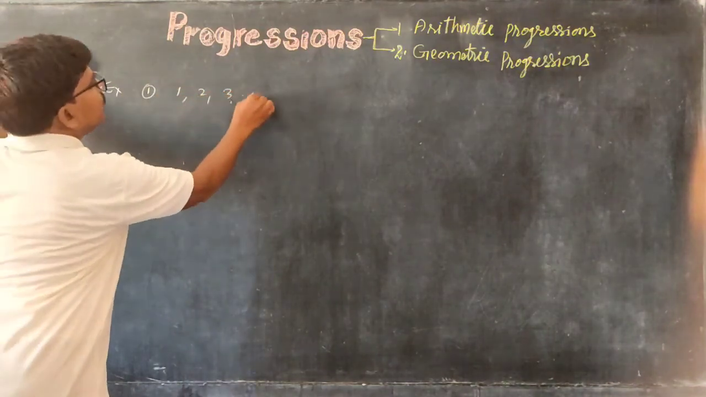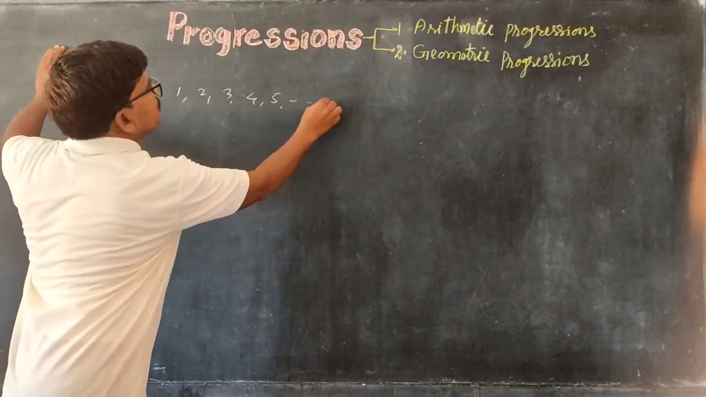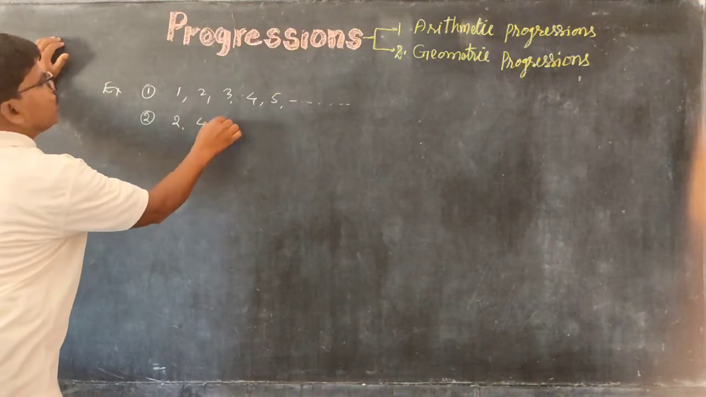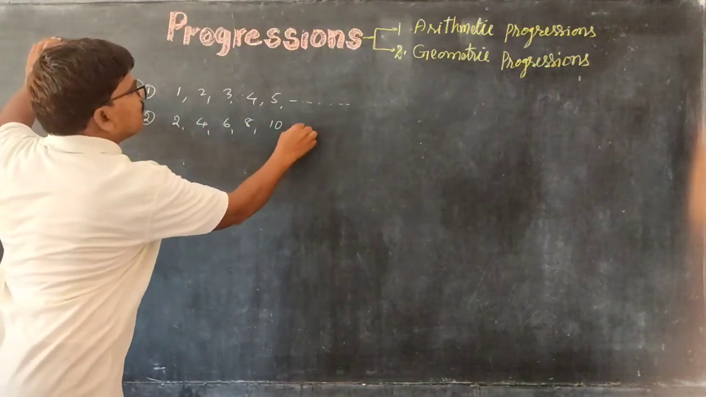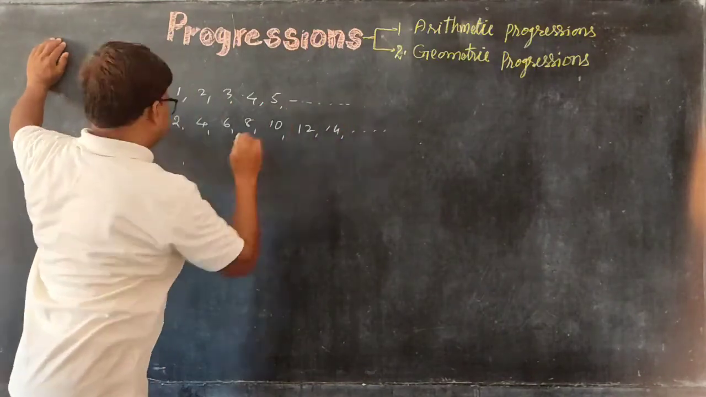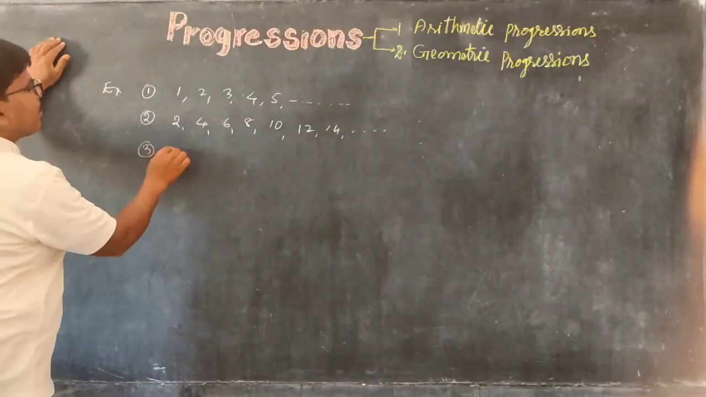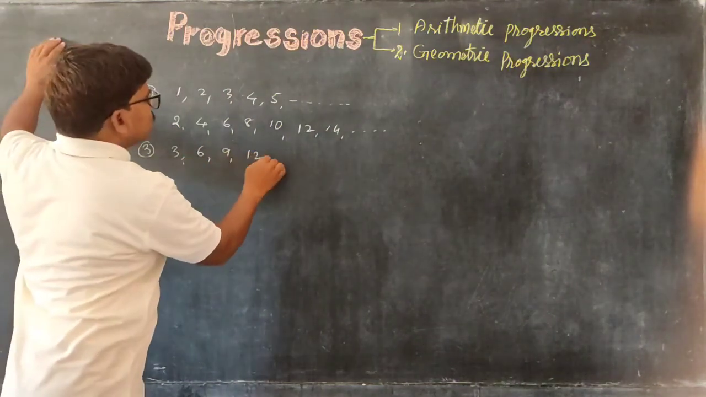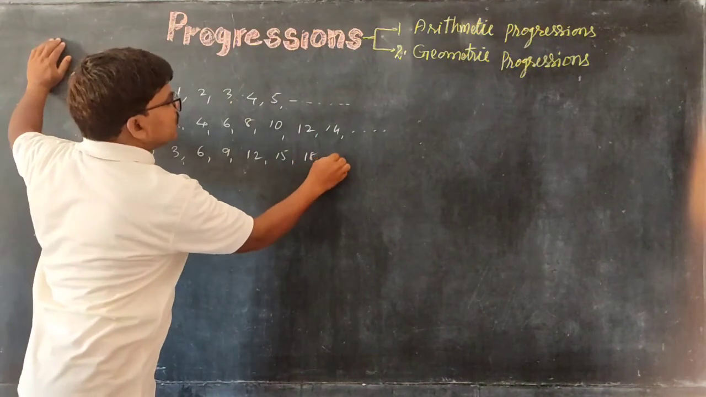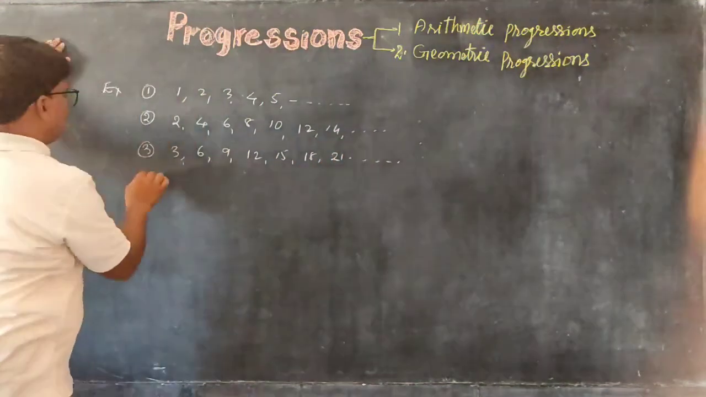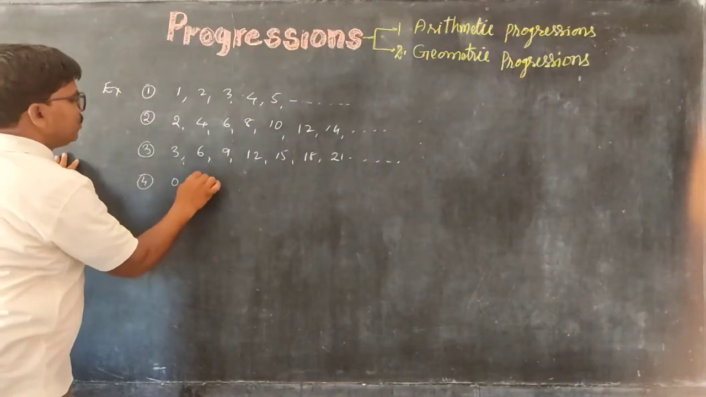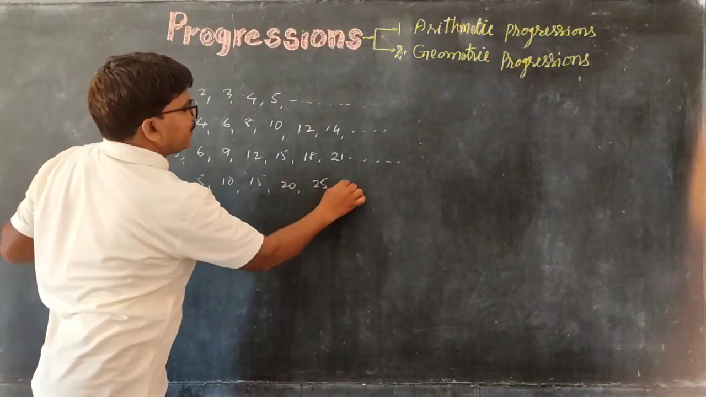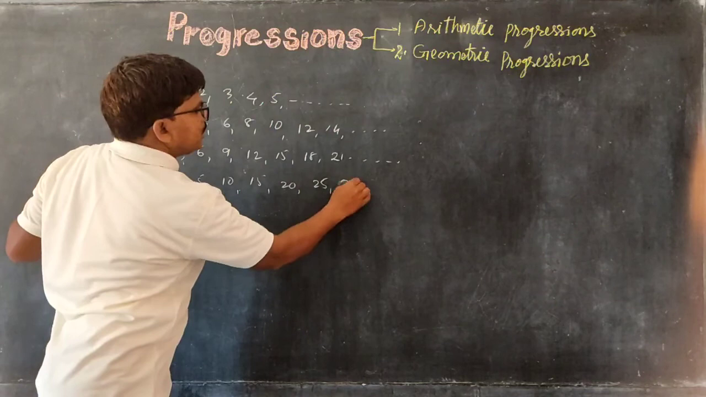1, 2, 3, 4, 5, and so on. And another pattern: 2, 4, 6, 8, 10, 12, 14, like that. And another pattern: 3, 6, 9, 12, 15, 18, 21, and so on. And another pattern: 0, 5, 10, 15, 20, 25, 30, and so on.